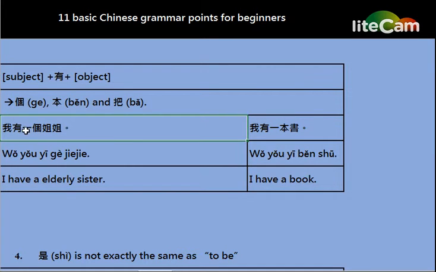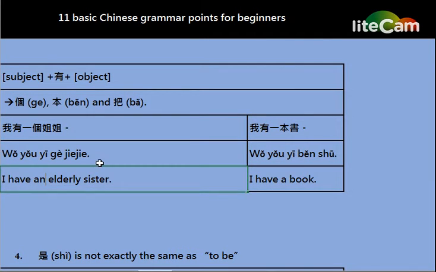If we use the word 有, the measure word should be put after the word 有. 我有一个姐姐 means I have an elder sister.